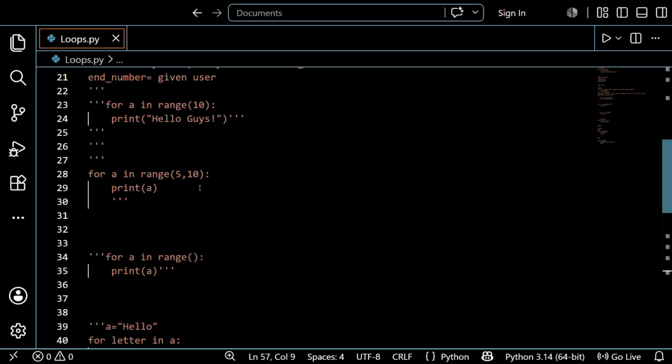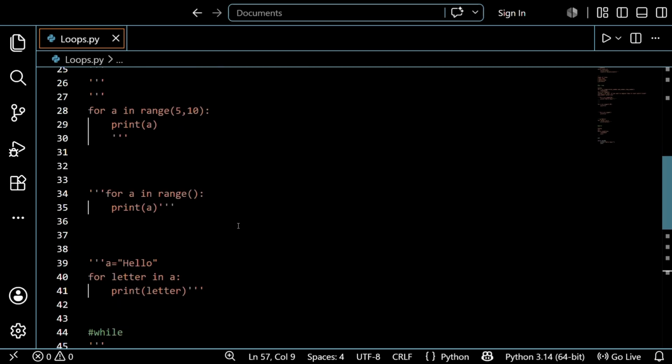See, guys, you know that your father and mother show love to you in the same amount, but they show it in different ways. Like mother will be more concerned about you, but father will give surprises and spend more time with you and enjoy. So everyone has their own way to express it, like that the for loop and the while loop also express in their own way. So don't need to worry, guys, both are very easy, so you can understand easily.